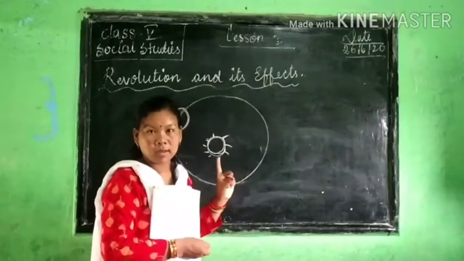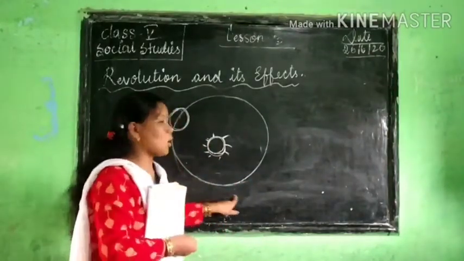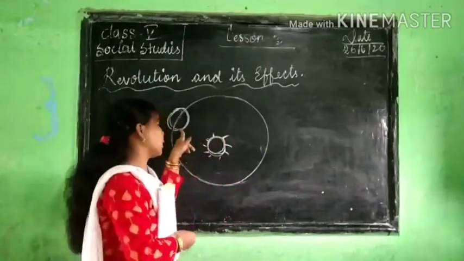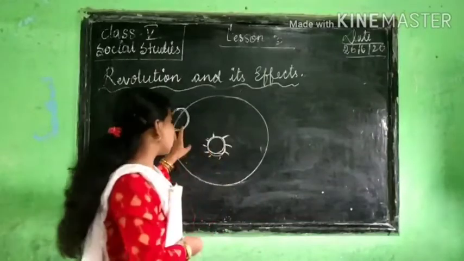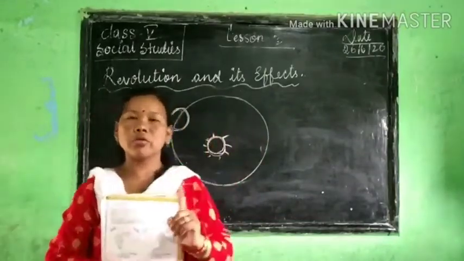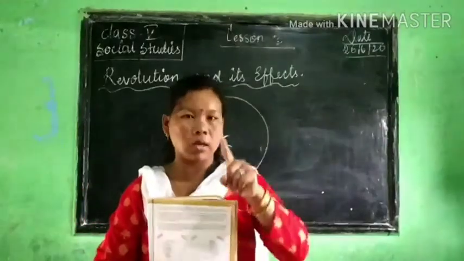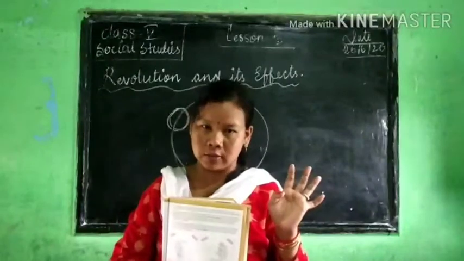365.5 days. Understand? This many days it takes for the earth to make one round. 365.5 days. Understand? To make only one round. In rotation, we have learned it takes only 24 hours to make one rotation, right?